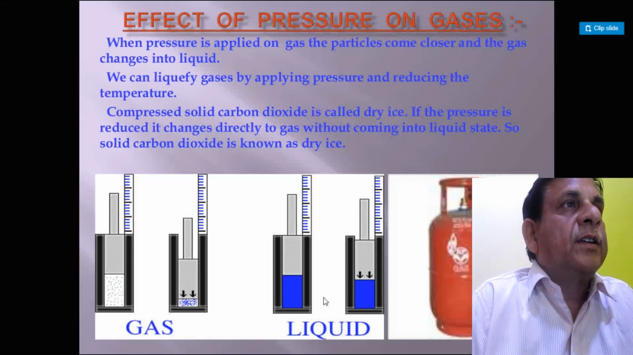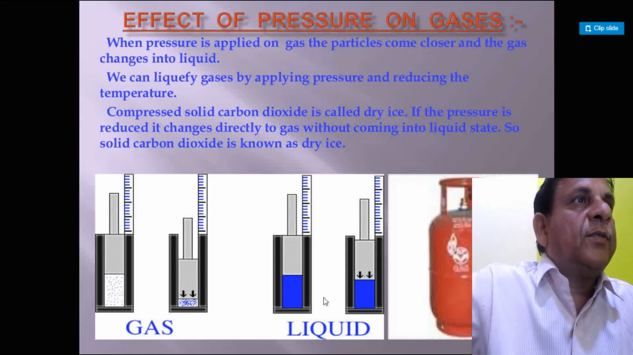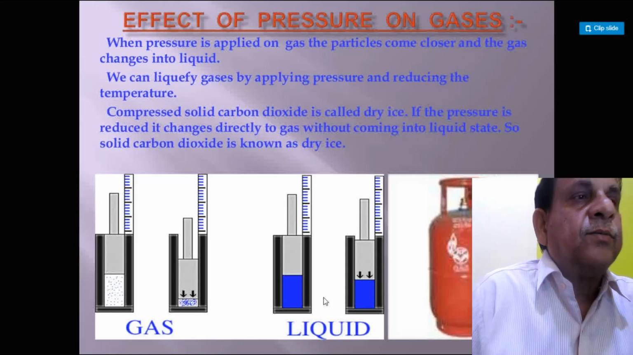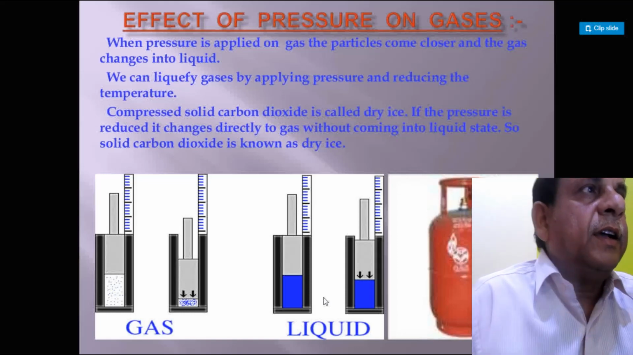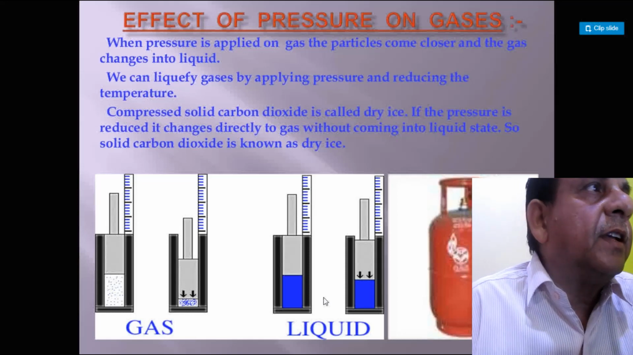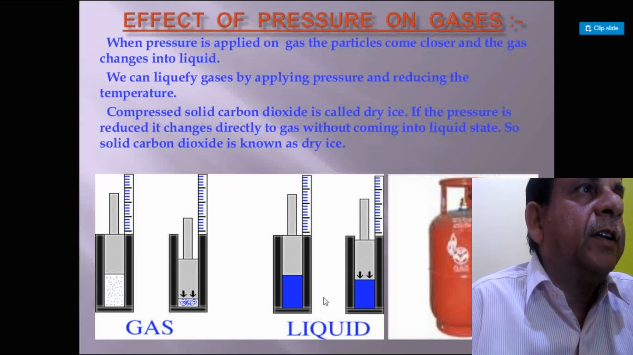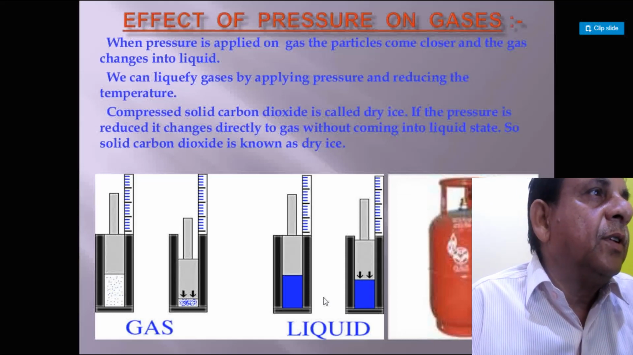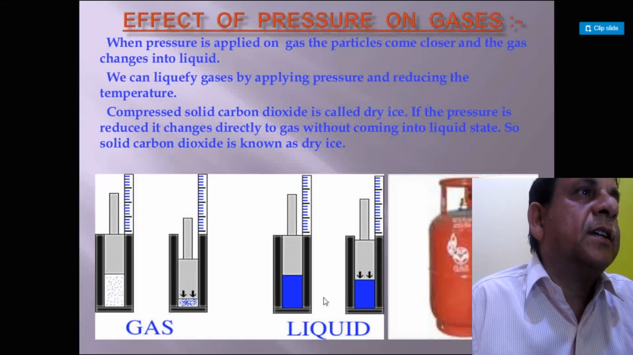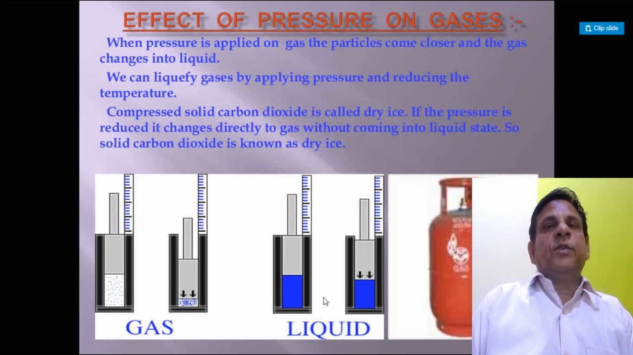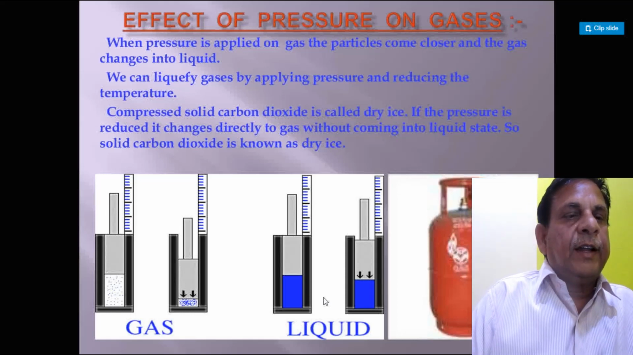Compressed solid carbon dioxide is called dry ice. If the pressure is reduced, it changes directly to gas without coming into the liquid state. So solid carbon dioxide is known as dry ice. Dry ice is the solid form of carbon dioxide.